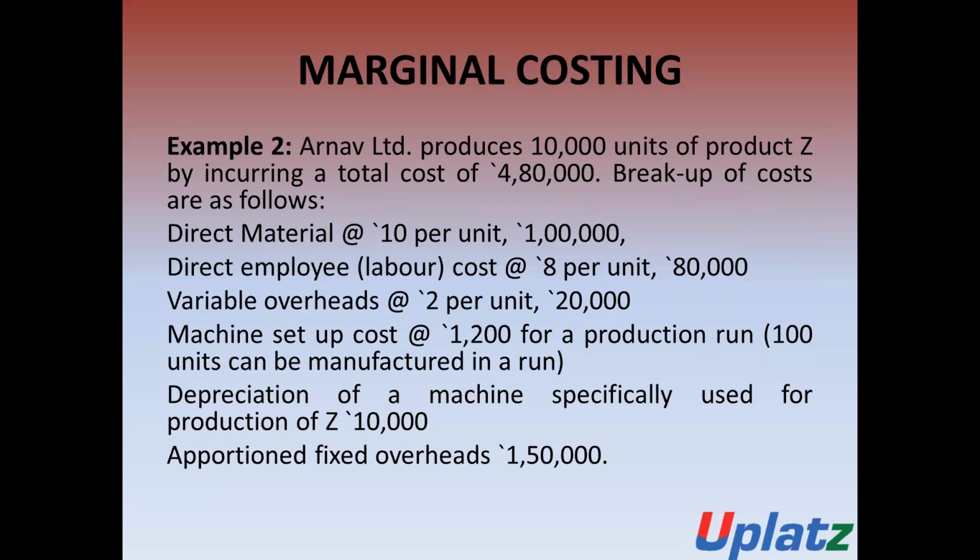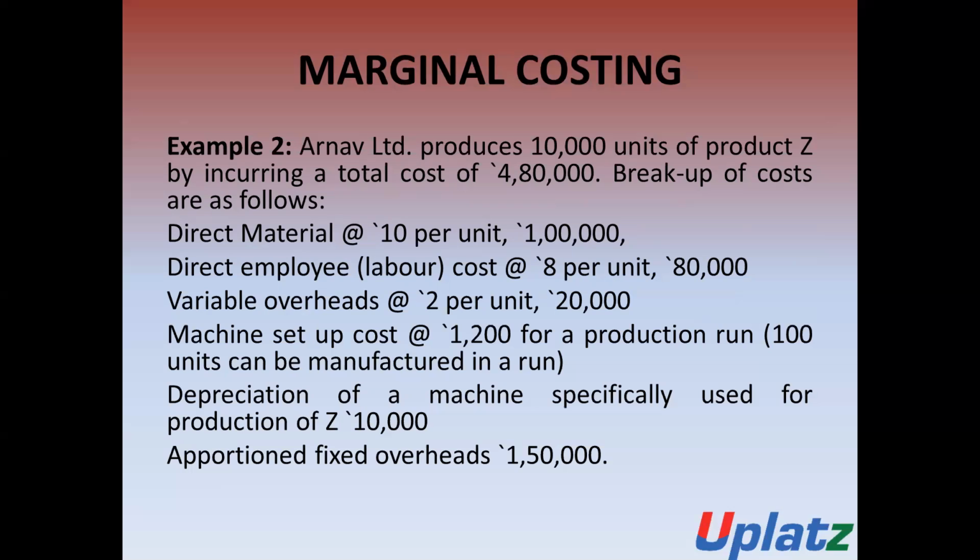Now we will discuss it by way of example, so that we can understand what direct costing or marginal costing is. Arnav Limited produced 10,000 units of product Jet, incurring a total cost of 4,80,000.